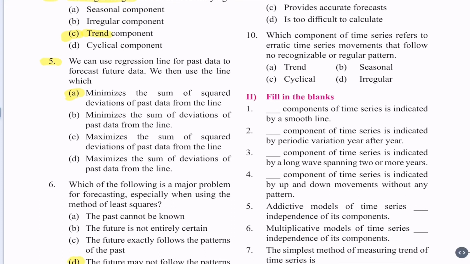As we know, the method of least squares is to minimize the sum of squared deviations of the data from the past data. So alternative A is the correct alternative. Actually, we denote it by sum over (y minus y cap) whole squared. Y minus y cap is the deviation. Its square is the squared deviation and its sum is the sum of squares of deviations.